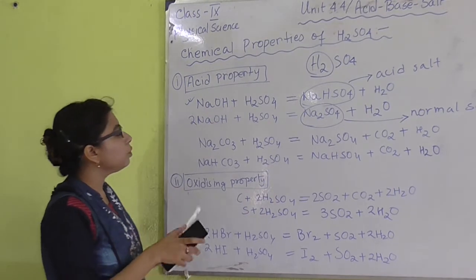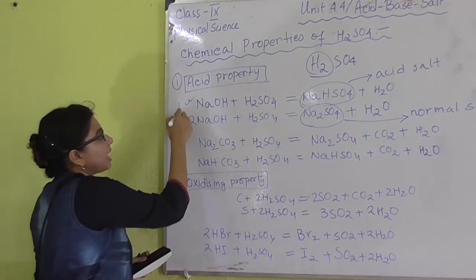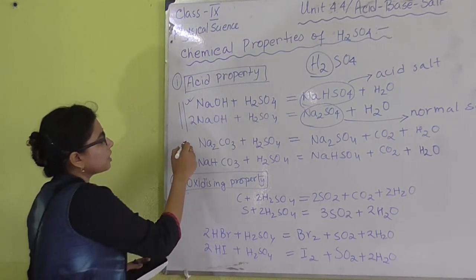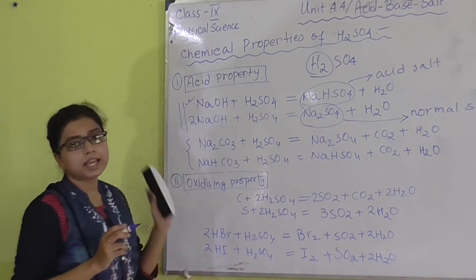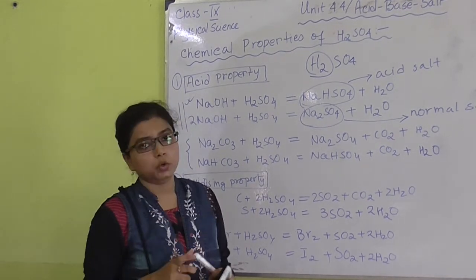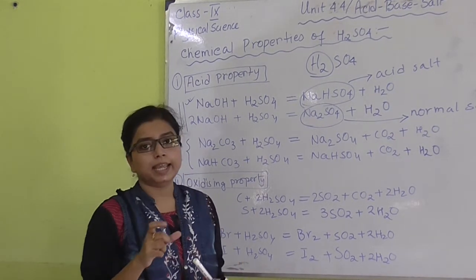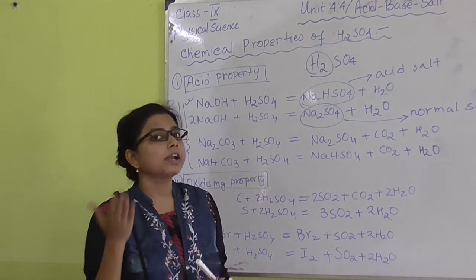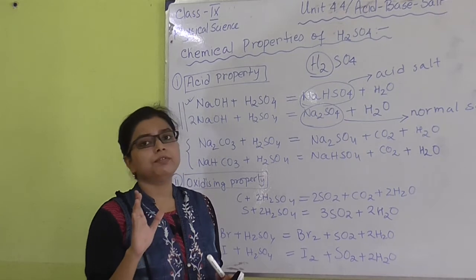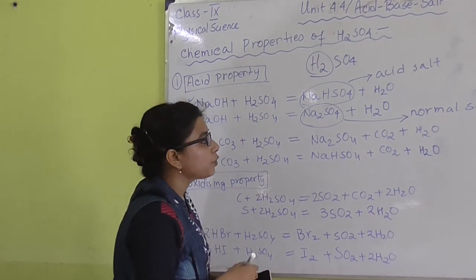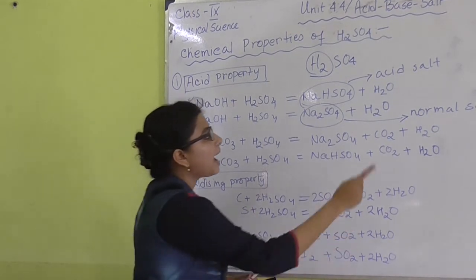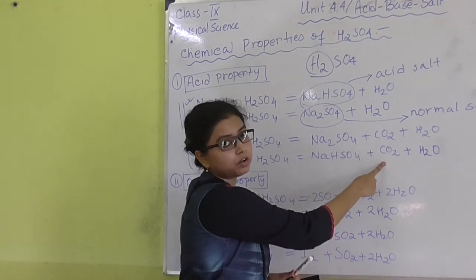So these two reactions can show the acidic property of H2SO4. The next two reactions also show the acidic property of H2SO4. We should know that if we take a carbonate salt or a bicarbonate salt in presence of any dilute acid, it can produce a salt according to the acid we have taken, and it can produce carbon dioxide also.